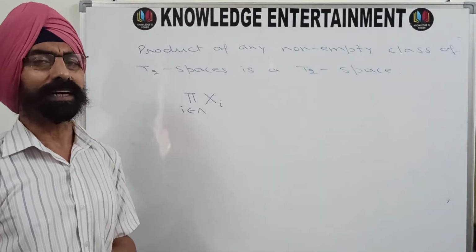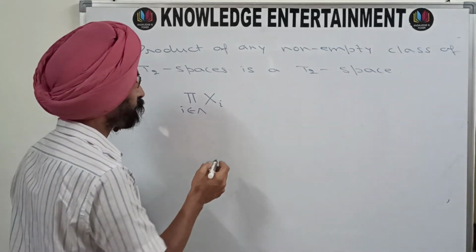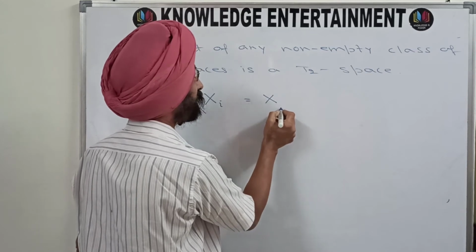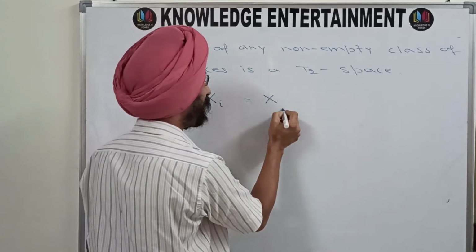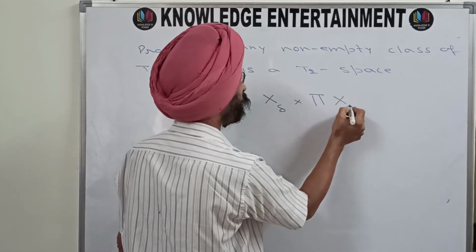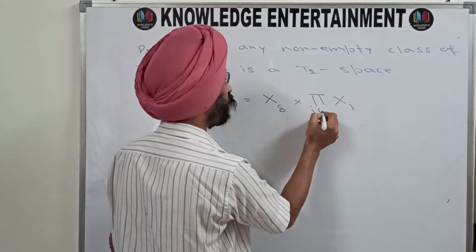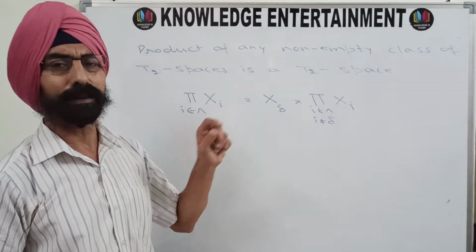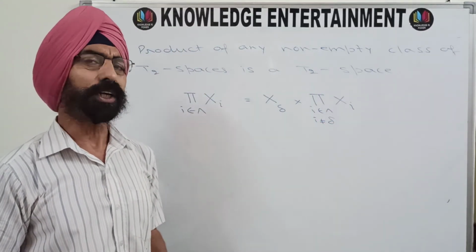The proof will be again very easy. How to do? You write it as X delta, some member, cross product of the rest of the Xi's. That means i belongs to lambda, but i is not equal to delta, because delta I have taken separately. What you have to do?